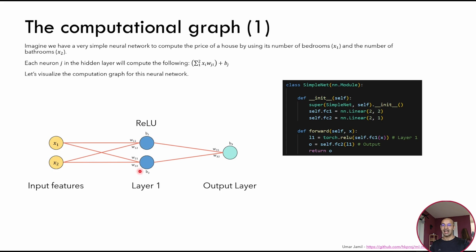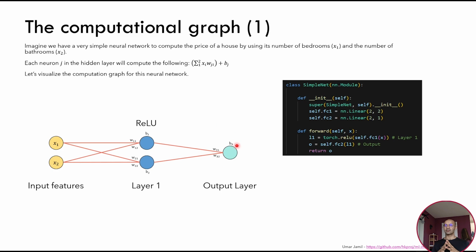We can see it as a layer made up of two neurons, each neuron doing a weighted sum of the input features, each input feature multiplied by its own weight. So x1 is multiplied in this case by w11 and x2 is multiplied by w12, and then it performs the sum plus a bias, and then we have the application of a nonlinear activation, usually the ReLU function. Then we have another linear layer that goes from two features to one feature that will produce our output.